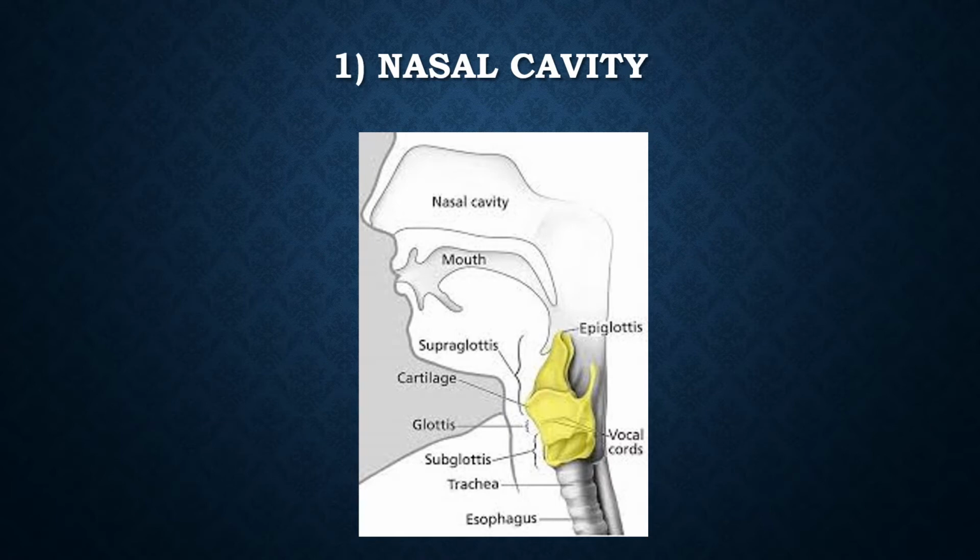Under conducting part, the first one is nasal cavity. It is the first part of the upper respiratory passage. Externally, it is protected by cartilage. Internally, it is separated by septa. And inner lining of nasal cavity has three types of cells: ciliated epithelia, goblet cells, and olfactory cells. It serves as air conditioner by warming, moistening, filtering and sterilizing the incoming air.